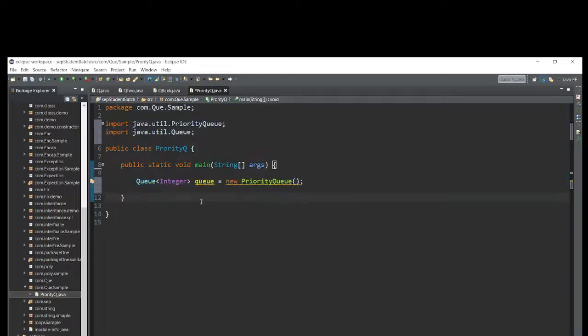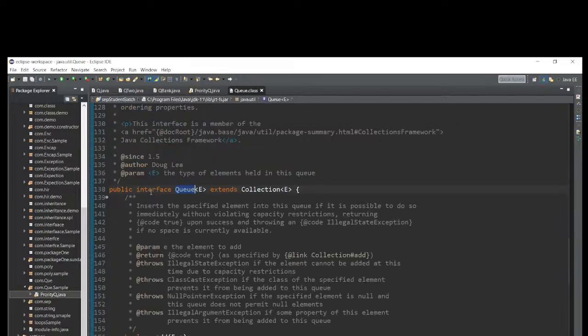Control Shift F. See now, I imported Queue, one interface, from the java.util package. If you want to see, hit open declaration. Queue is one interface. An interface contains abstract methods only.